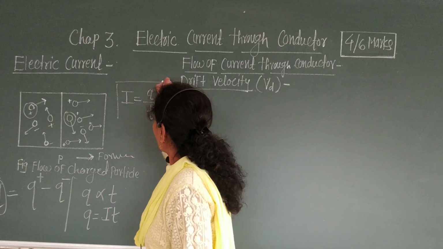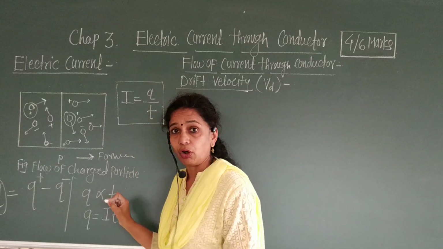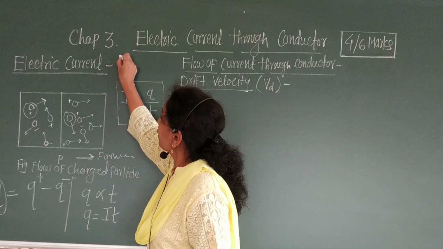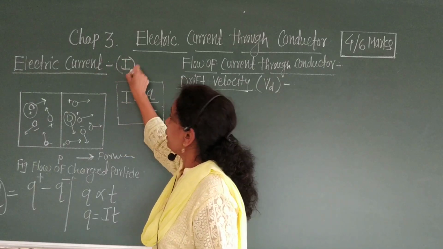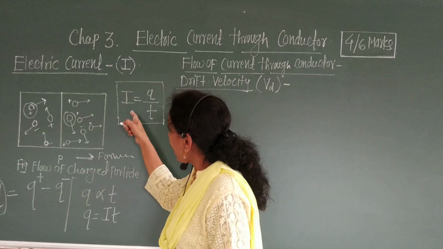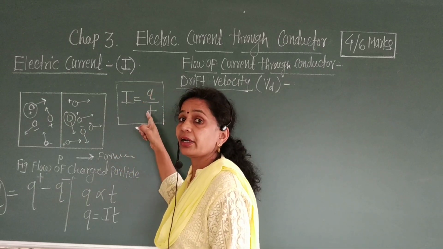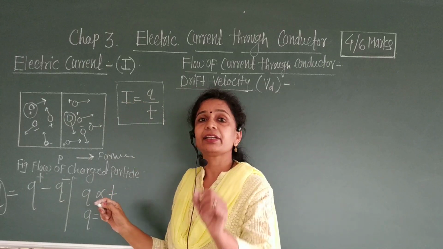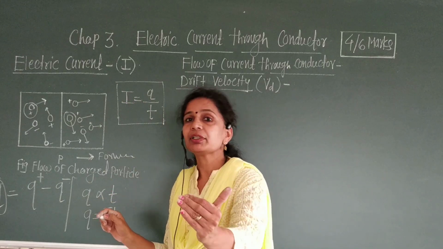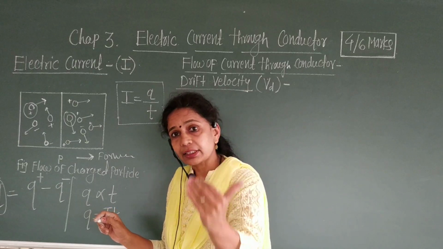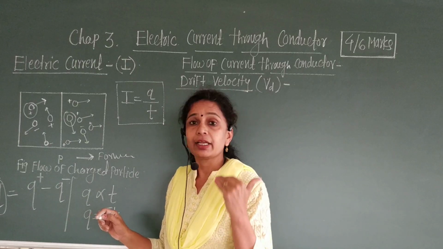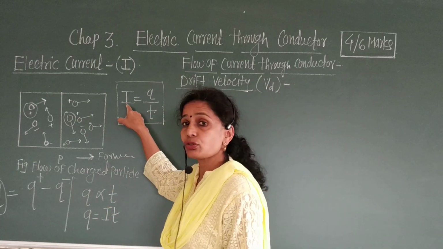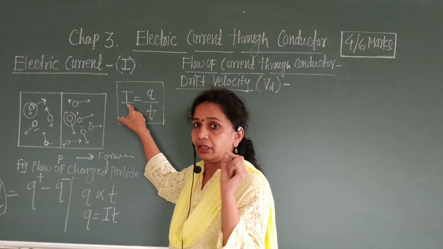This is the important formula for electric current I. Therefore, electric current is denoted by letter I. Therefore, I is defined as rate of flow of charge is called as electric current. एका मिनिटामध्ये किती चार्ज फ्लो होतोय, एका सेकंदात किती चार्ज फ्लो होतोय, ओके, एका तासामध्ये किती चार्ज फ्लो होतोय, that quantity is called as electric current.